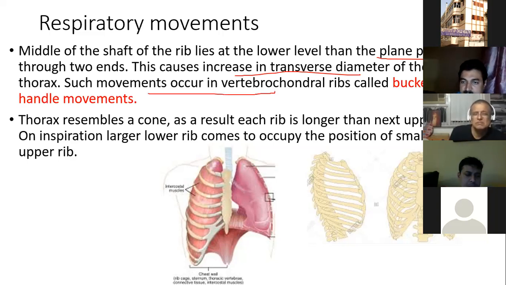So these ribs, from 6 downward, participate in bucket handle movement. The thorax resembles a cone. As a result, each rib is longer than the rib above it. On inspiration, the larger lower rib comes to occupy the position of the smaller upper rib. Next you will get the explanation.